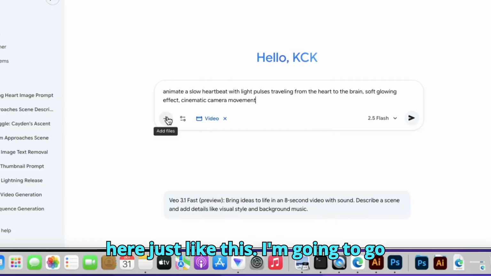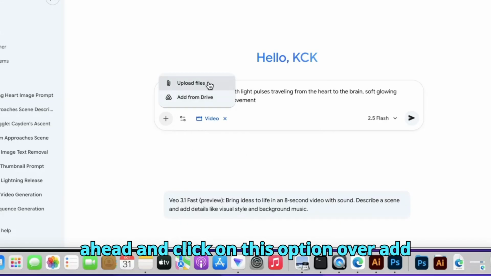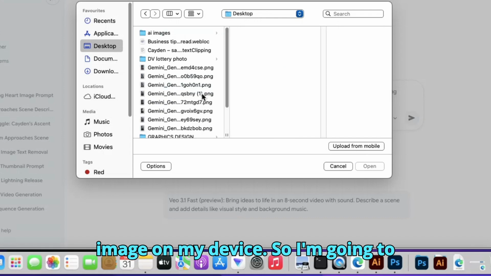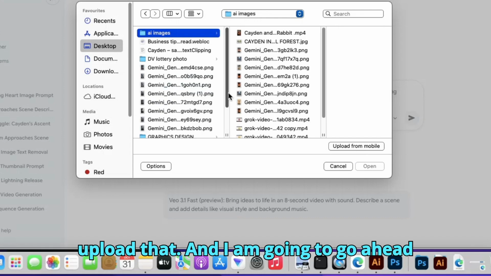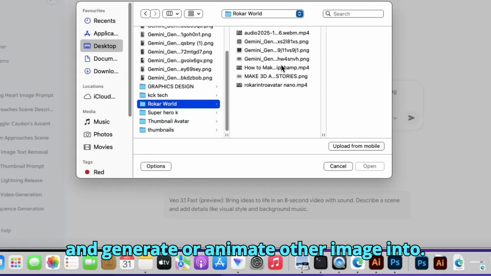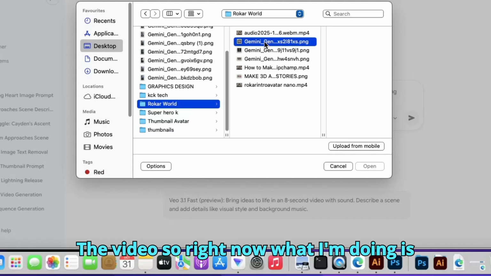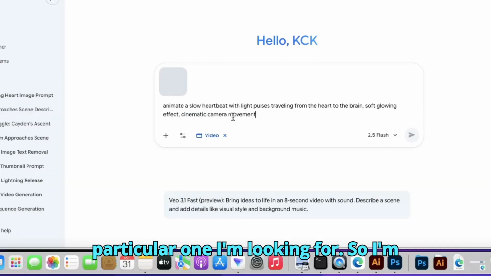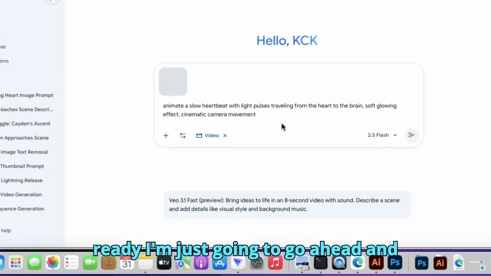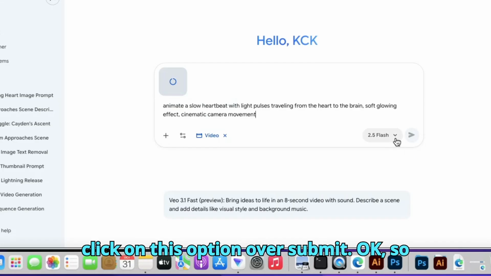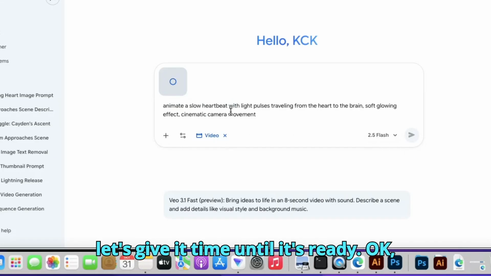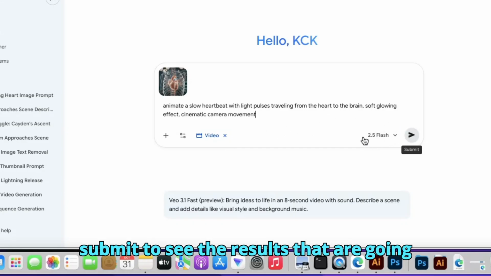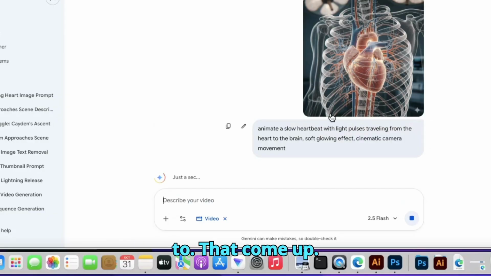I'm going to go ahead and click on this option of add files. Then I'm going to find the image on my device. So I'm going to upload that and go ahead and animate the image into a video. So right now, what I'm doing is going through the images for that particular one I am looking for. So I'm going to give it time, and once it's ready, I'm just going to click on submit, okay? So let's give it time until it's ready, okay? We are good to go now. Let's click on submit to see the results that are going to come up.